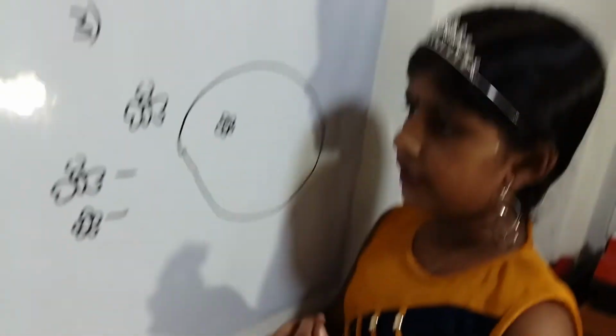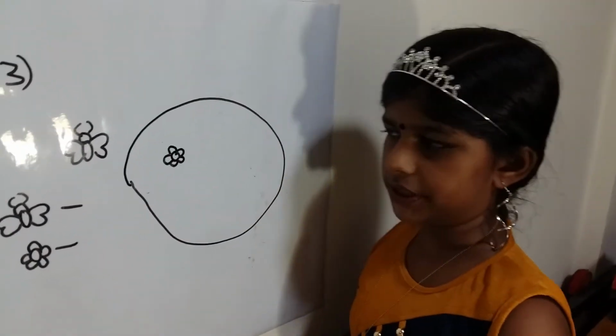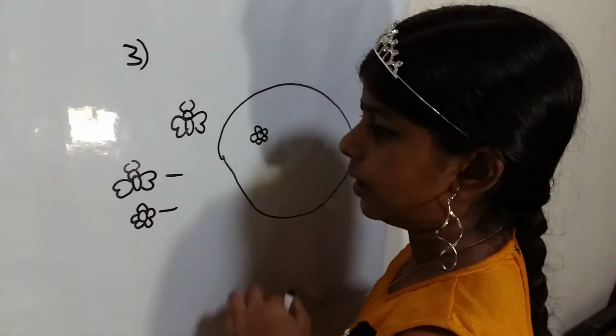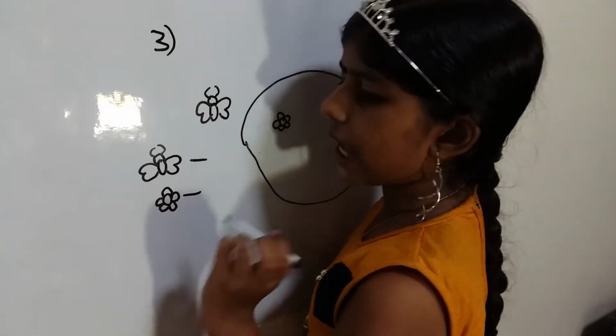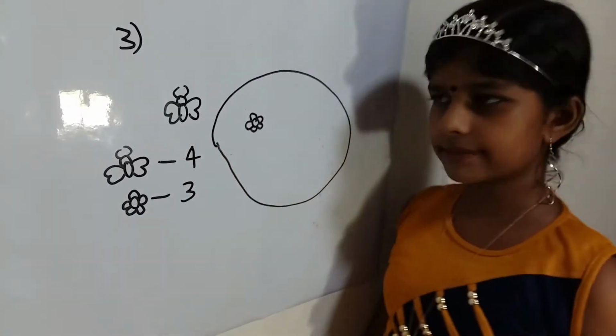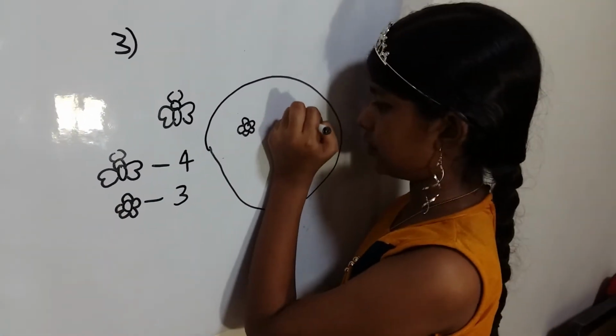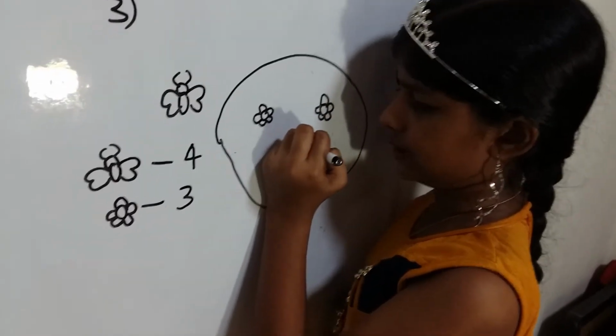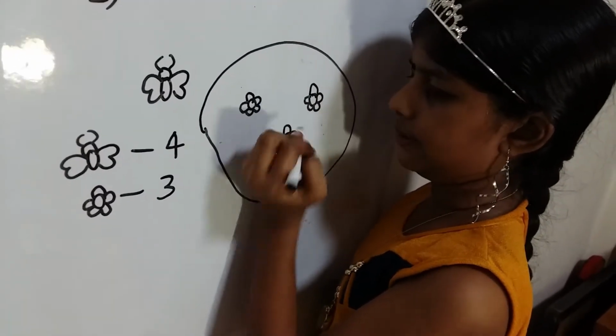If you didn't have enough time, you can pause this video and think about question number 3. Have you done it? Okay, now we shall move on with the answer. The answer is 4 butterflies and 3 flowers. Wow, okay, I should show it visually so it's easier to see.